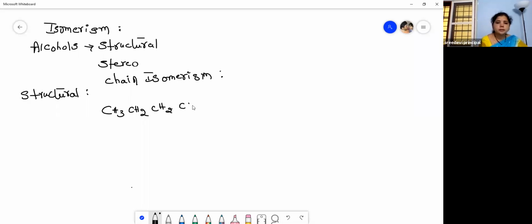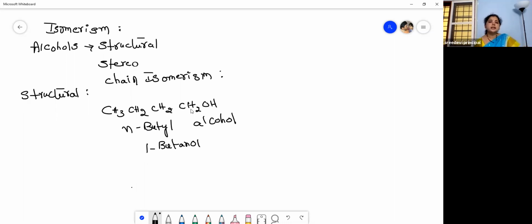This is butanol. The common name is n-butyl alcohol, and the IUPAC name is 1-butanol, because the longest carbon chain contains 4 carbons and the first carbon is bonded with the OH group. So 1-butanol.